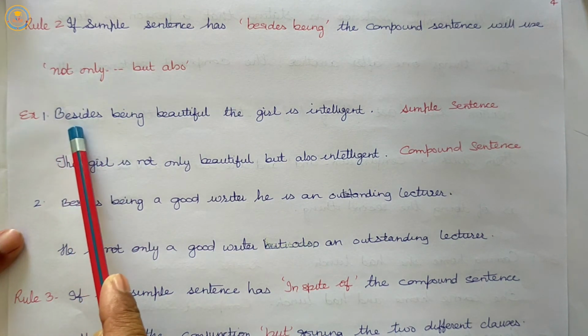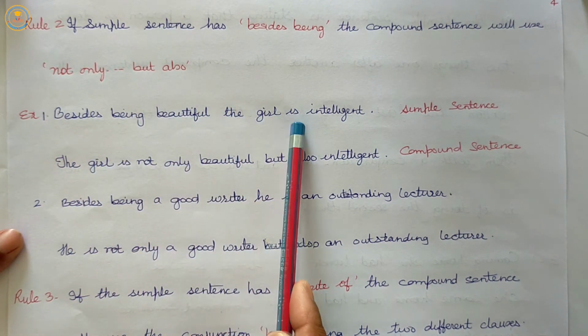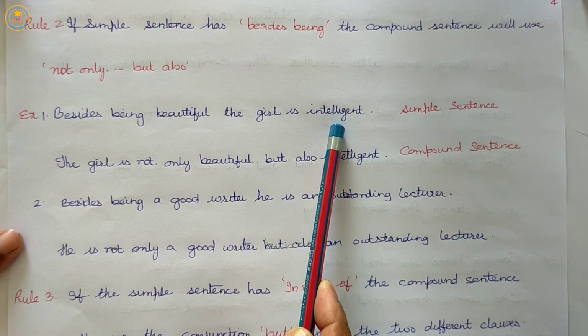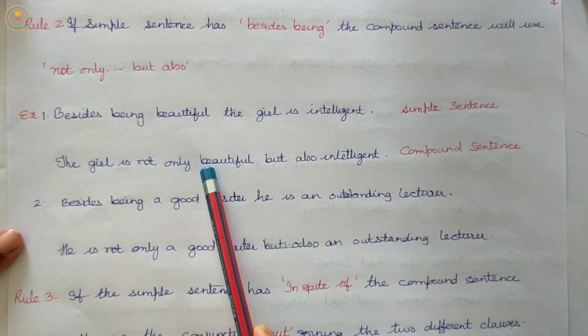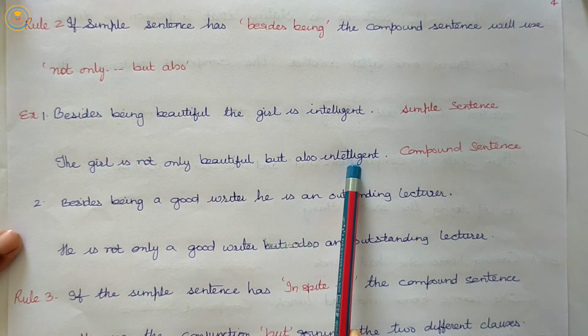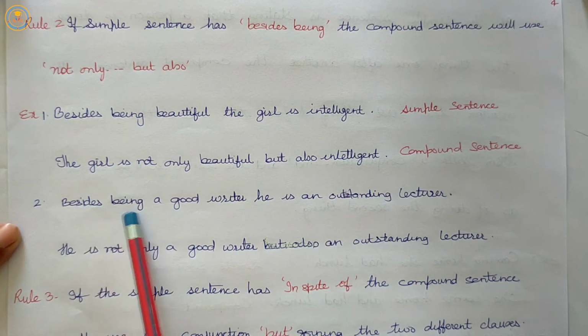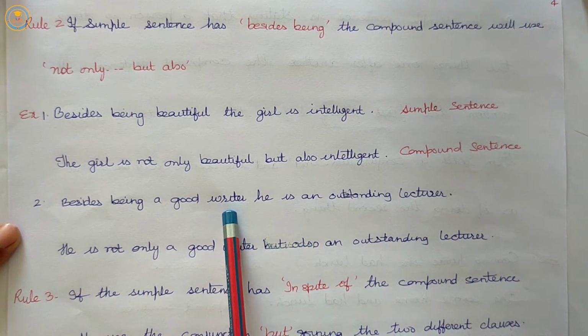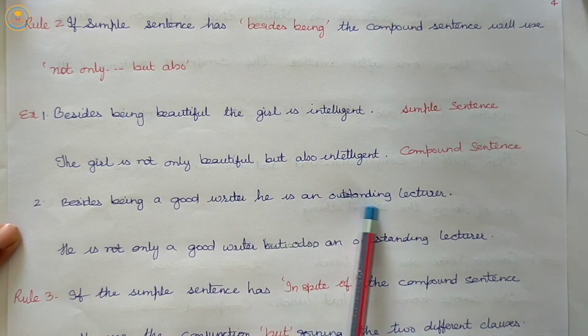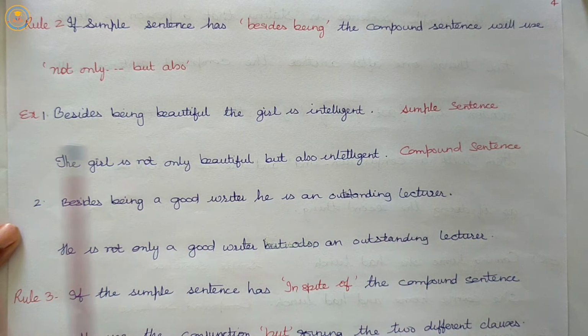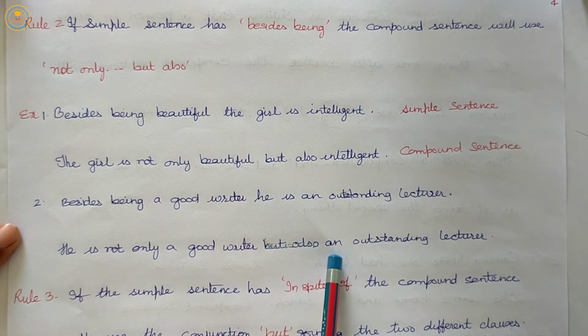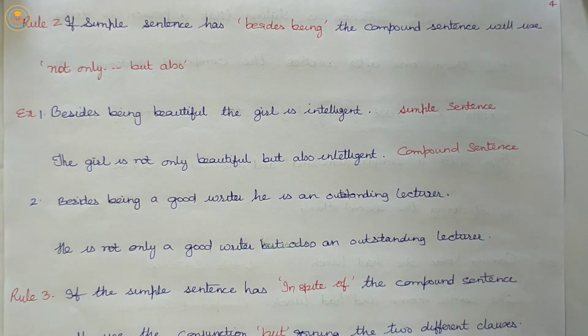Example: besides being beautiful, the girl is intelligent. The girl is not only beautiful but also intelligent. Besides being a good writer, he is an outstanding lecturer. He is not only a good writer but also an outstanding lecturer.